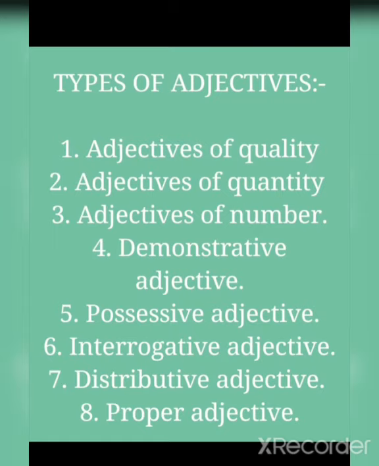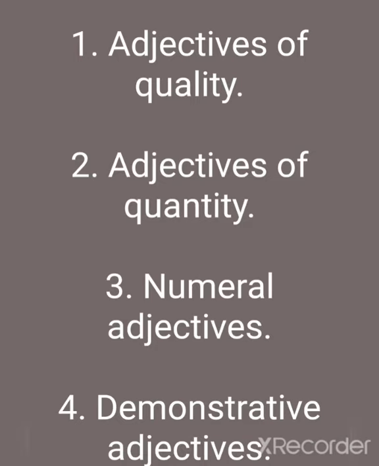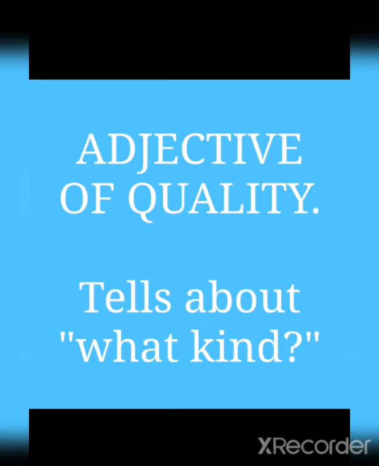Now let's see the types of adjectives. There are different types of adjectives: adjectives of quality, adjectives of quantity, adjectives of number, demonstrative adjective, possessive adjective, interrogative adjective, distributive adjective, and proper adjective. In this class we are going to learn adjectives of quality, adjectives of quantity, numeral adjectives, and demonstrative adjectives. Let's see them one by one.